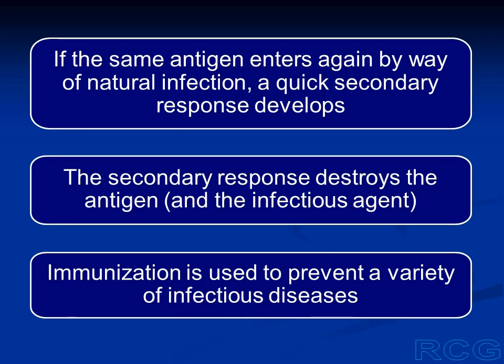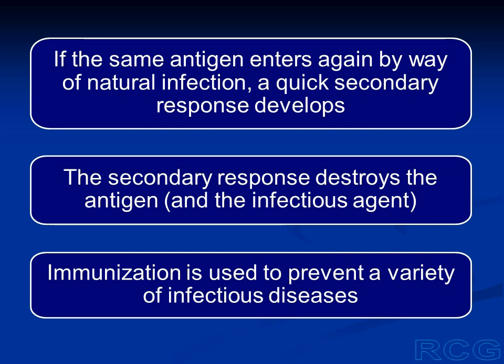After we have been immunized against a pathogen, if the same pathogen enters our body in future by way of natural infection, a quick and strong secondary response will develop, and this secondary response will either neutralize the pathogen or it can even destroy the pathogen. So we are protected against the natural infection.